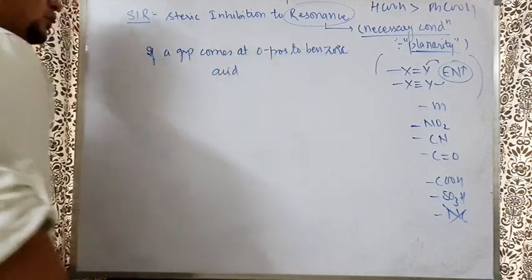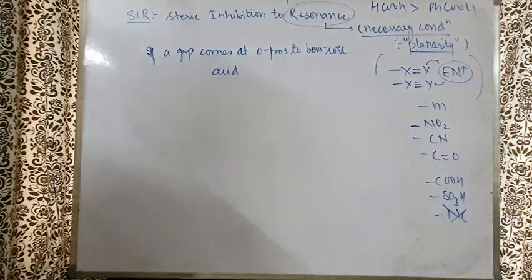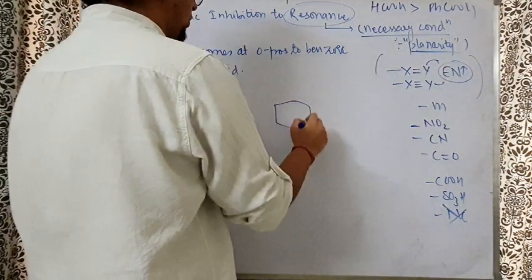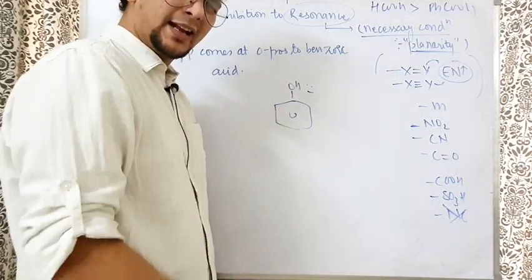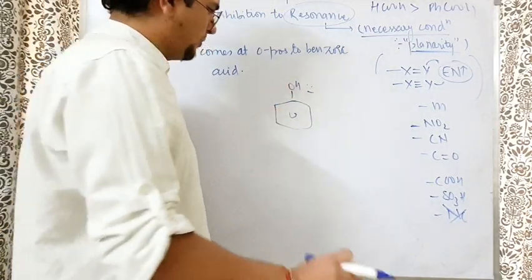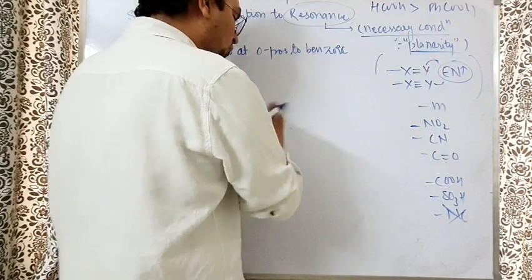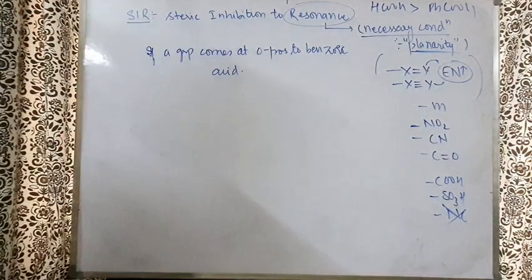Not at all. Why not, sir? What is the problem with phenol? You know the problem with phenol. Phenol means there is an OH group. OH groups are cute little groups. Who will kick them? Would you kick a kid like this? No. Be a good human being. Don't kick the kids. Kick those people who are grown up and doing wrong things in the world.